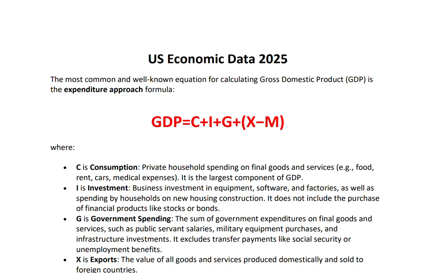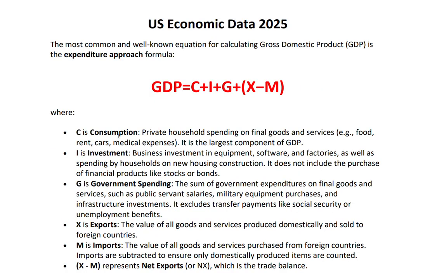A growth in any of these segments in real terms indicates that the economy is growing. So if consumption expenditure grows, if investment grows, if government spending grows, and if net exports grow in real terms, then the economy grows. If growth in any of these areas outweighs any declines that may have taken place in any of the others, then overall the economy has grown.